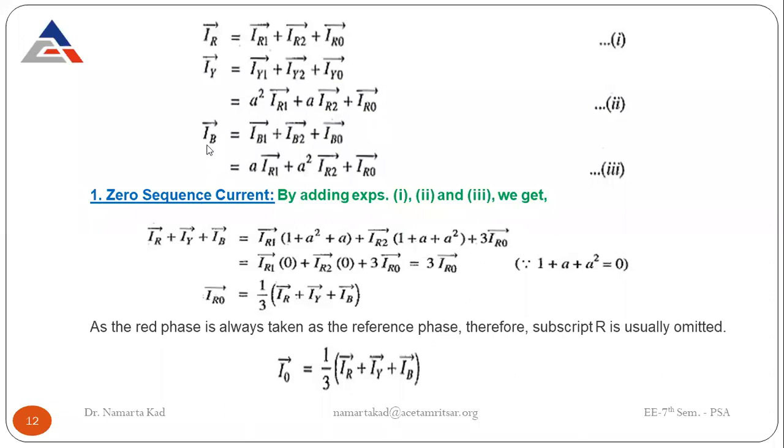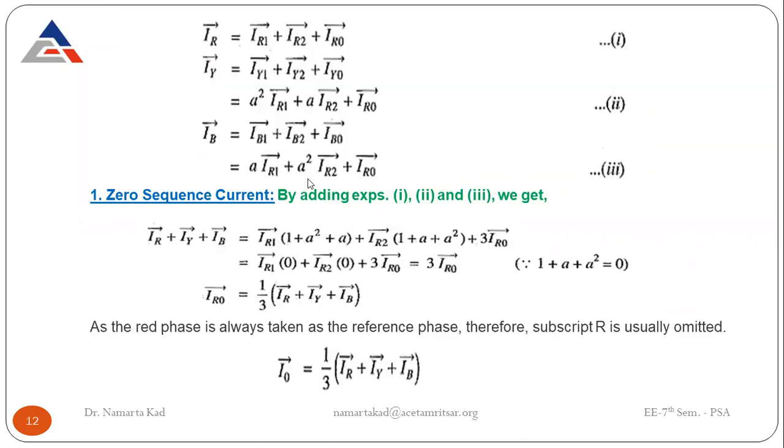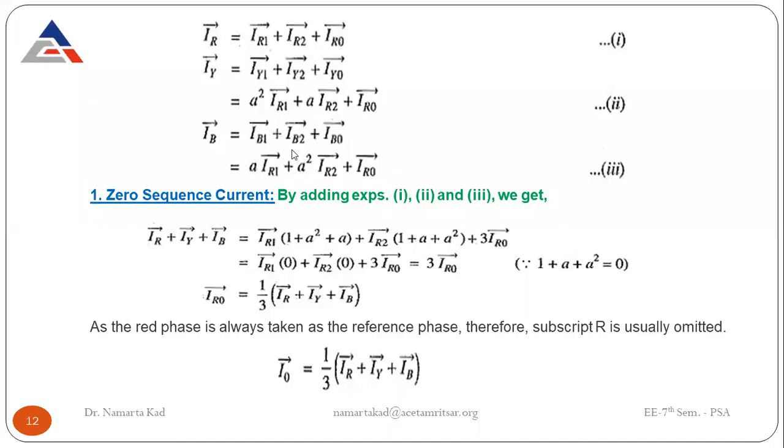And similarly, IB is equal to IB1 plus IB2 plus IB0. And IB1 is equal to A into IR1. Just see this figure. It is A into IR1, and here it is A square into IR2. Here it is plus IR0. Okay. So this is how the currents IY and IB are written in the form of IR sequence components.